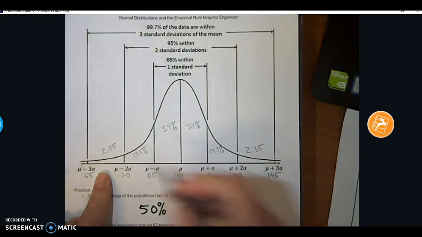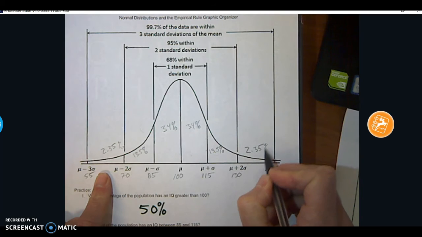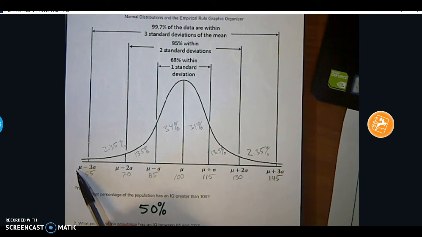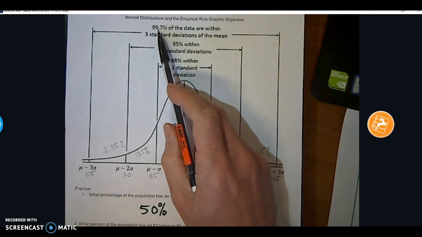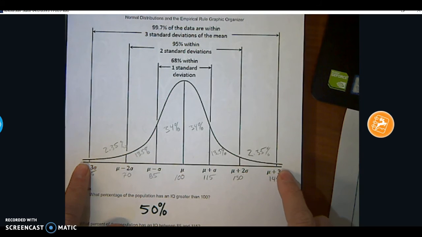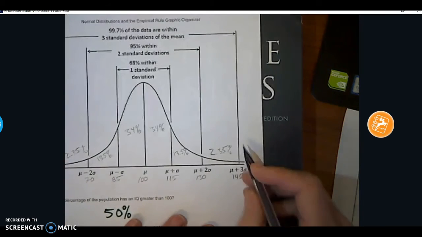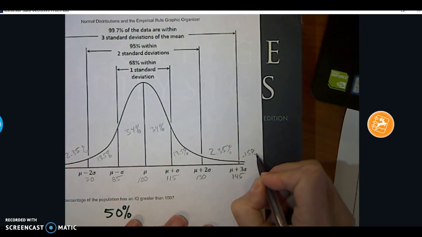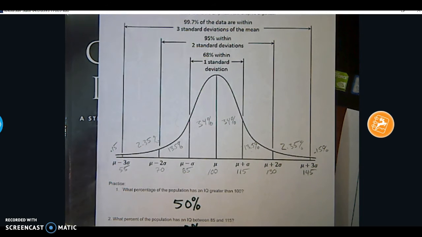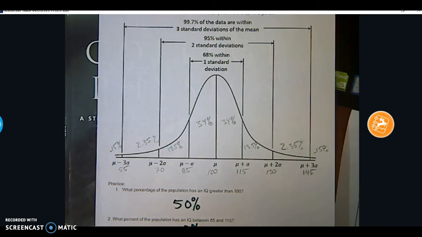2.35%. And then finally, the super rarities. Once we go past 3 standard deviations above, and once we go past 3 standard deviations below the mean, then we're talking about what's left, 0.3%. So these rarities on these sides occupy 0.3%. Each one of those would then be half of that, so this one would be 0.15%. So once we partition the percentages based on the empirical rule, the answers to most of these types of questions become pretty simple.